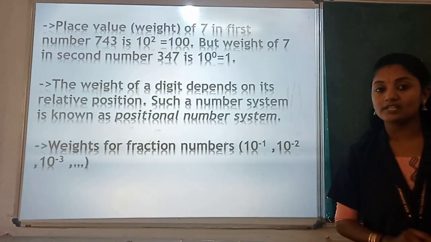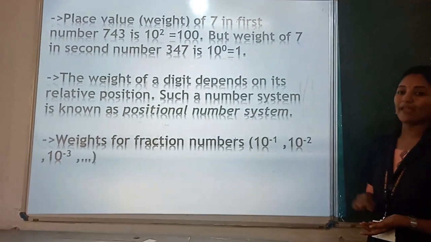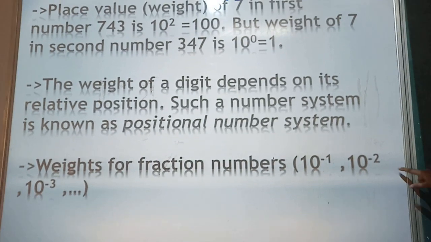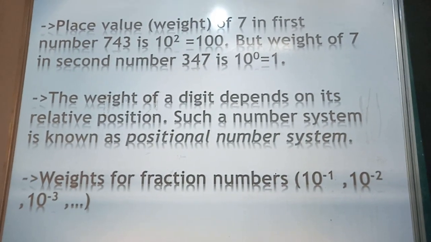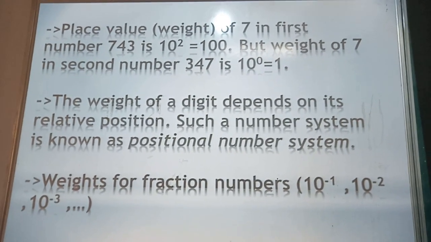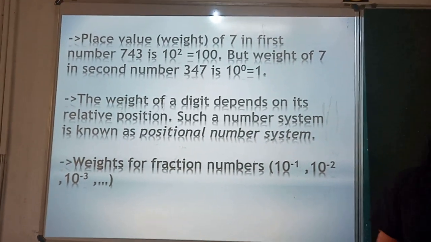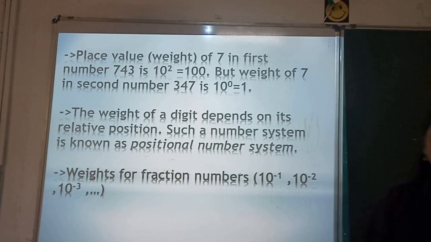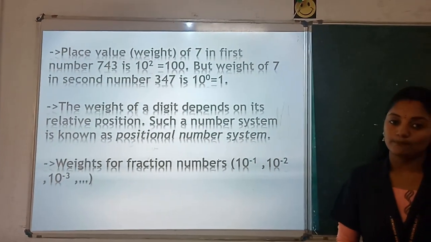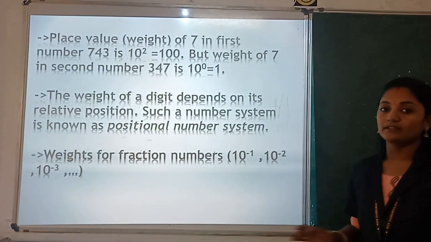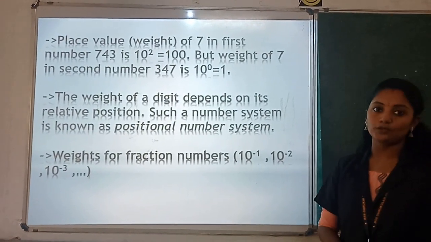But for fractional numbers, the weight or place value will be denoted in terms of negative powers: 10 raised to minus 1, 10 raised to minus 2, 10 raised to minus 3, likewise. This is common for all the number systems. So normal numbers have positive powers, that means positive values, and fractional numbers have negative powers.